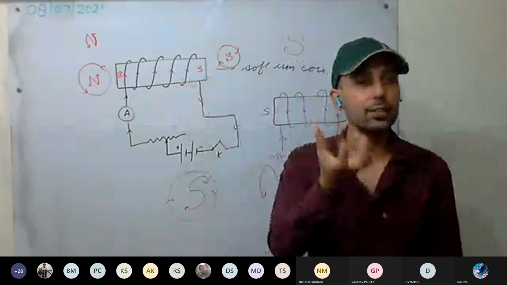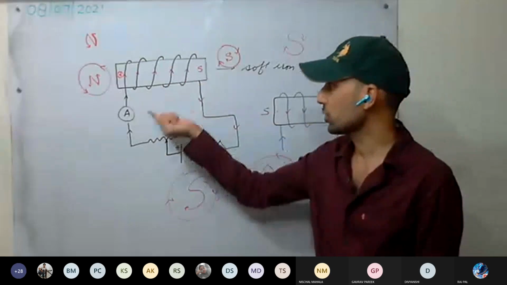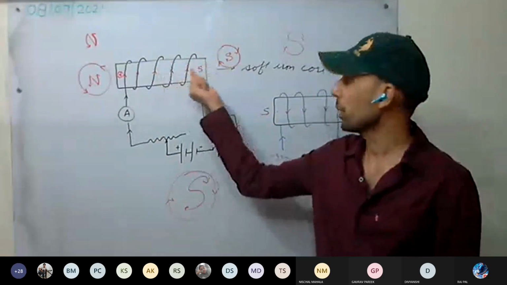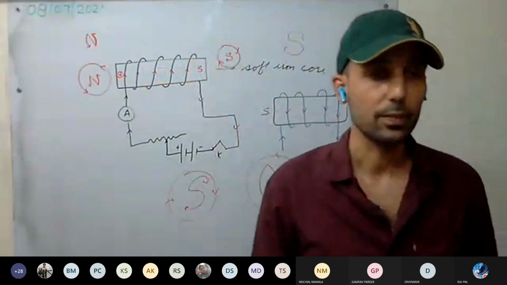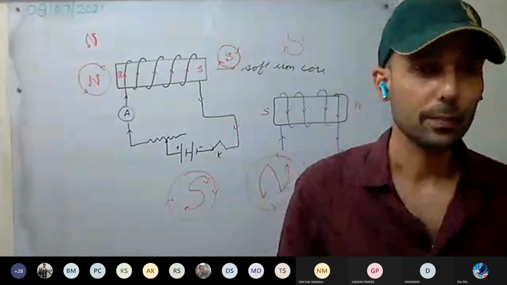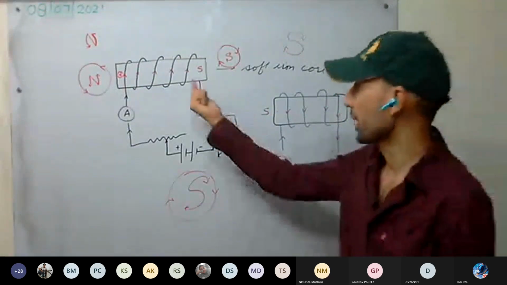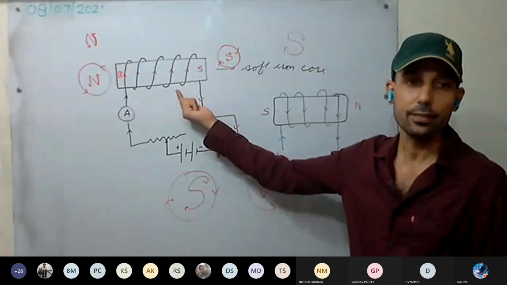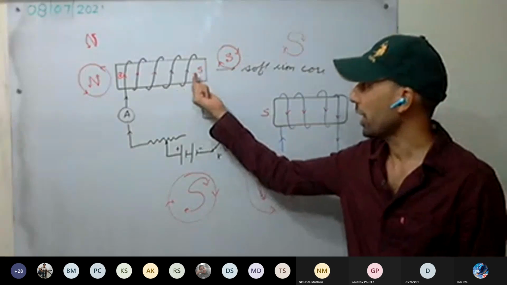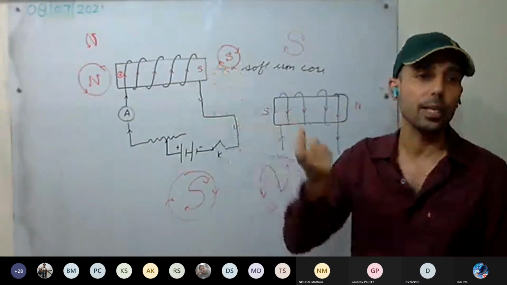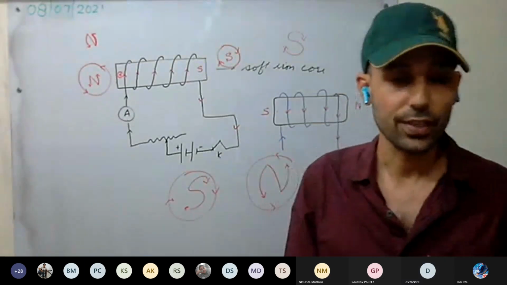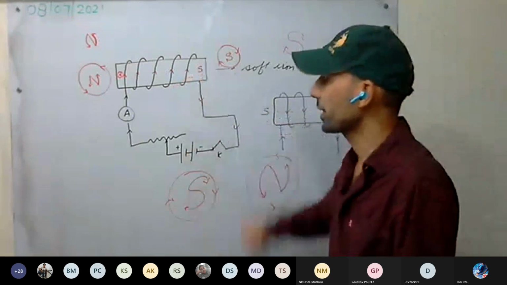It retains very less magnetism. So as the current stops, the electromagnet loses the magnetism. It will behave as a simple magnetic material. It won't behave as a magnet. Okay, this is clear. That's why the core we are using is made up of soft iron. This is very important. It does not retain magnetism.